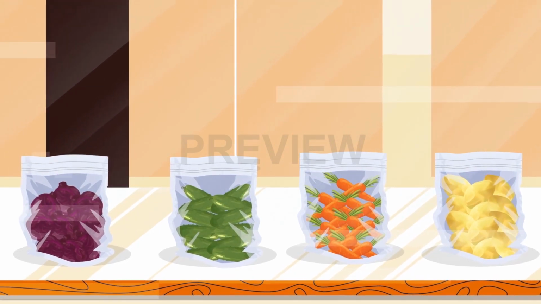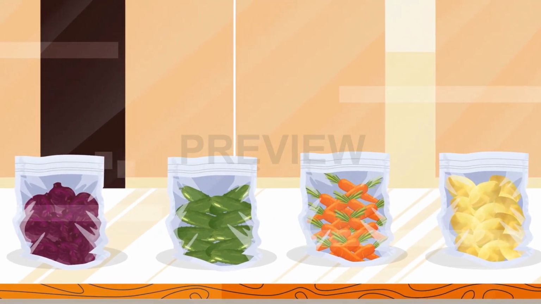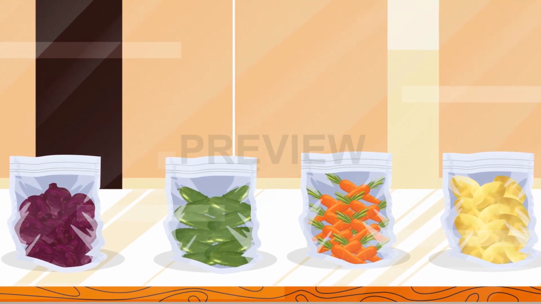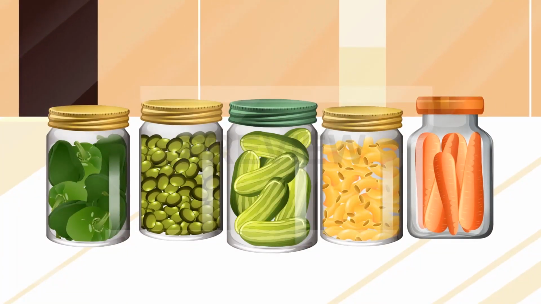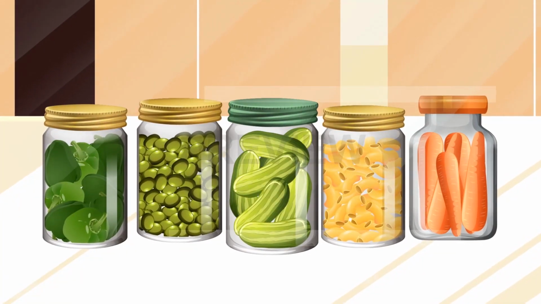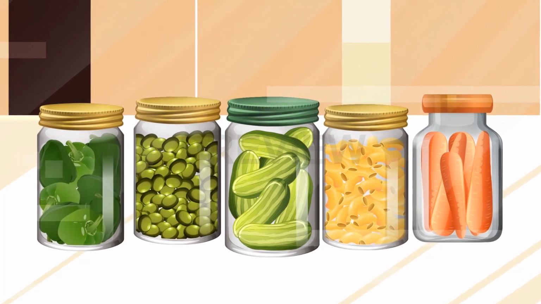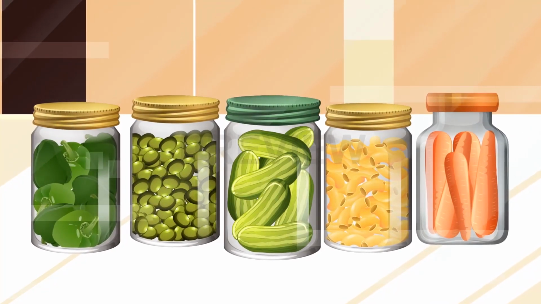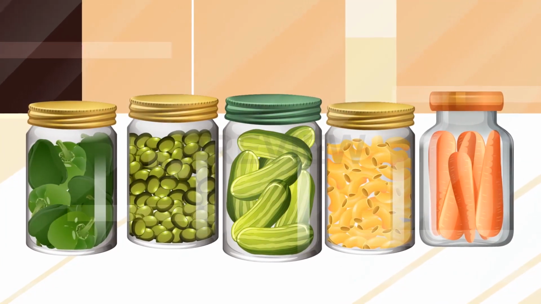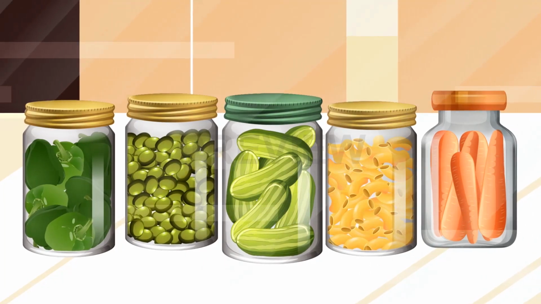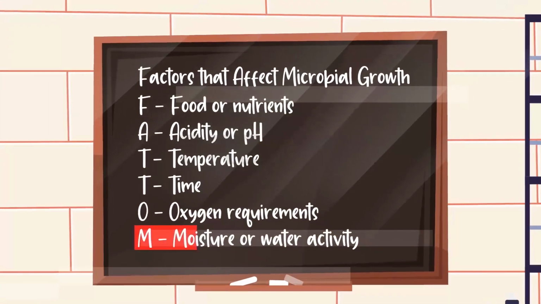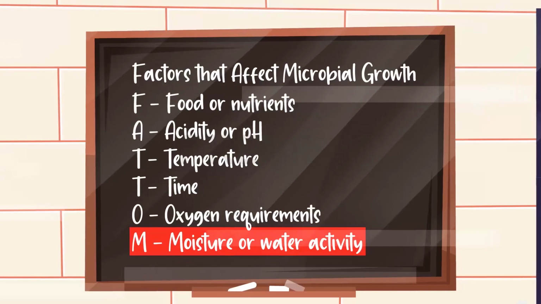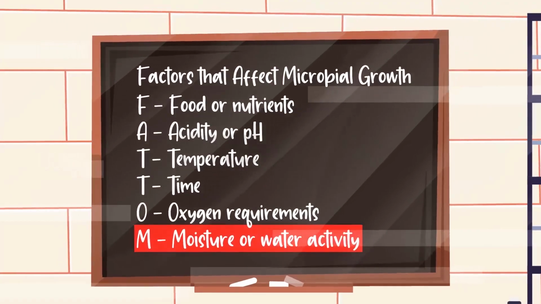Aerobic organisms cannot grow in an environment without oxygen, and so the shelf life of the reduced oxygen product is increased. However, this technique would not control the growth of anaerobic or facultative anaerobic organisms, and may even increase the growth of anaerobic pathogens like Clostridium botulinum, because there would be no competition from the normal flora of aerobic organisms. The sixth factor we'll focus on is the moisture, or amount and availability of water in a food, referred to as water activity.